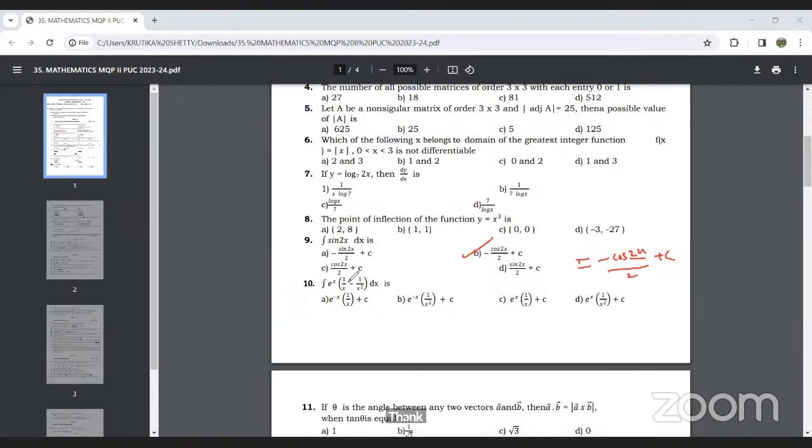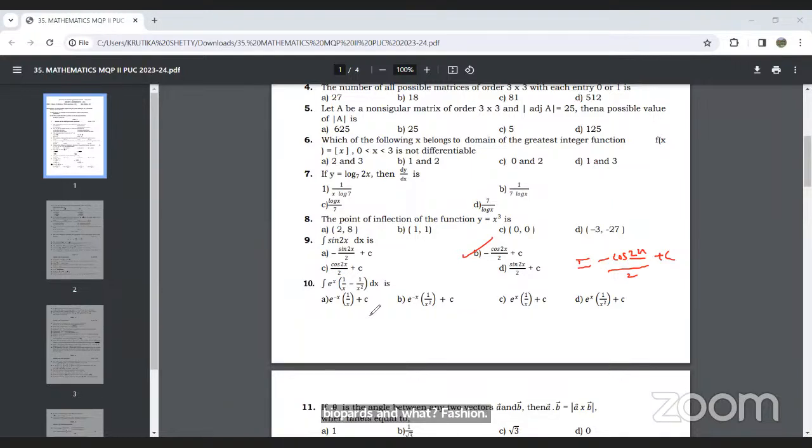Okay. So question number 10: integration of e raised to x into (1 upon x minus 1 upon x square) dx. This question is again based on a direct formula. It has occurred from the exercise on by parts. I had told you to go through the examples on by parts and partial fractions, because maximum questions occur from by parts and partial fractions. Both exercises are very important.